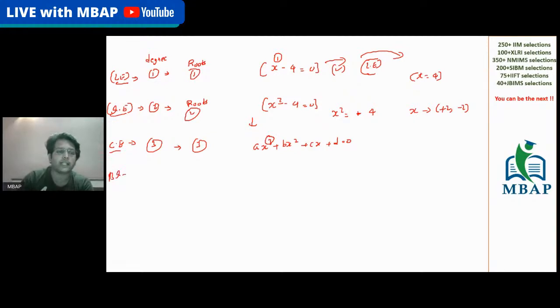A biquadratic equation is the equation where the highest degree, which is the highest power, is 4, and the number of solutions which is also possible is 4. The general form of representation of a biquadratic equation will be ax raised to 4 plus bx cube plus cx square plus dx plus e is equal to 0.